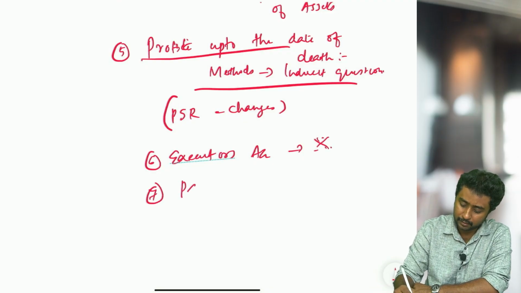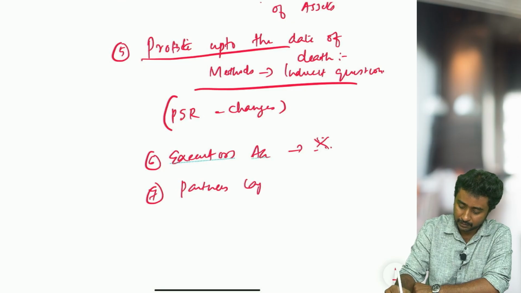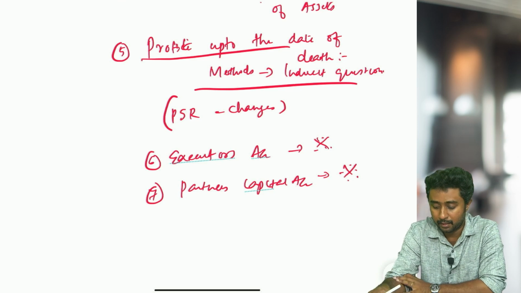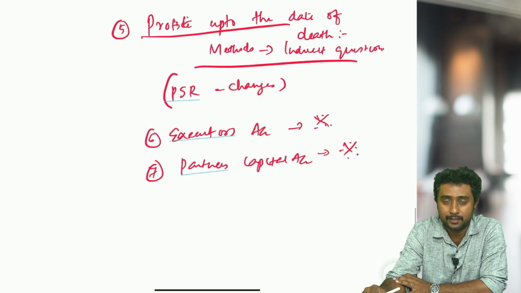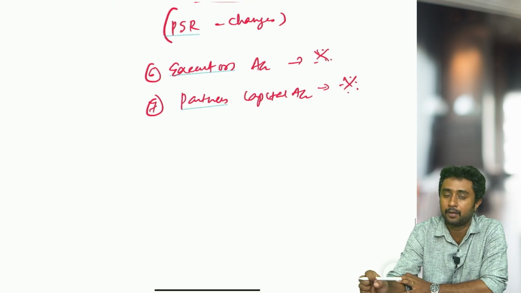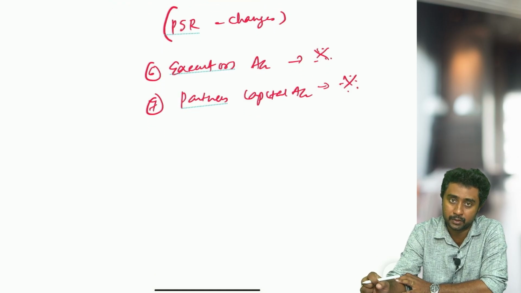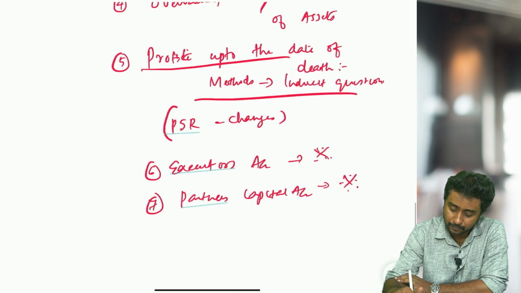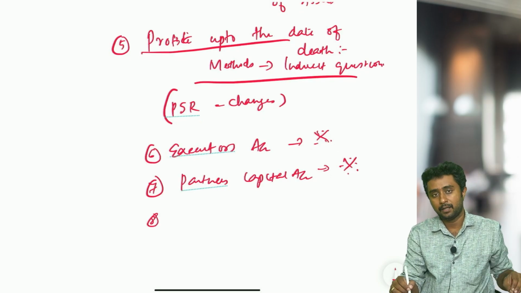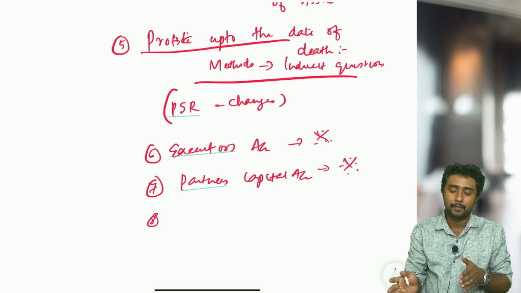Similarly, partners capital account is also important. Partners capital account preparation. Here we know mostly we'll be preparing deceased partner capital account only, dead partners capital account only. So that capital account preparation, how are we supposed to do it? That is there. And additionally, when you are practicing, just do a couple of sums where partner is dying in the middle of the month.